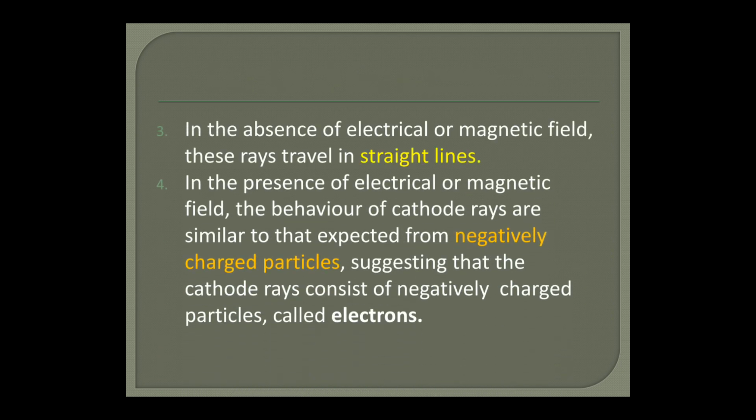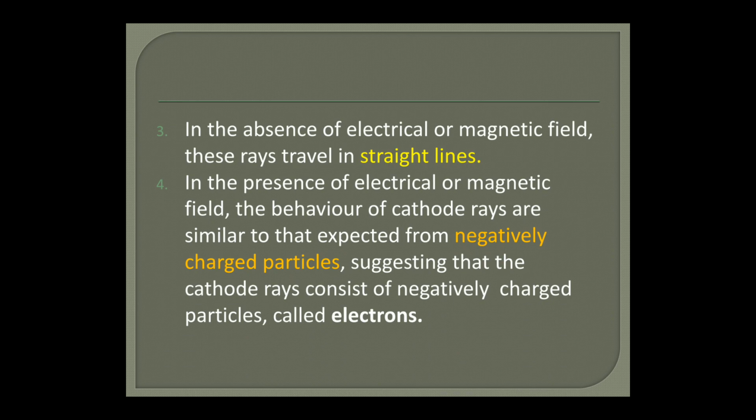In the absence of an electrical or magnetic field, these rays travel in a straight line from cathode to anode. And in the presence of an electrical or magnetic field, the behavior of cathode rays is similar to that expected from negatively charged particles, suggesting that the cathode rays consist of negatively charged particles called electrons.